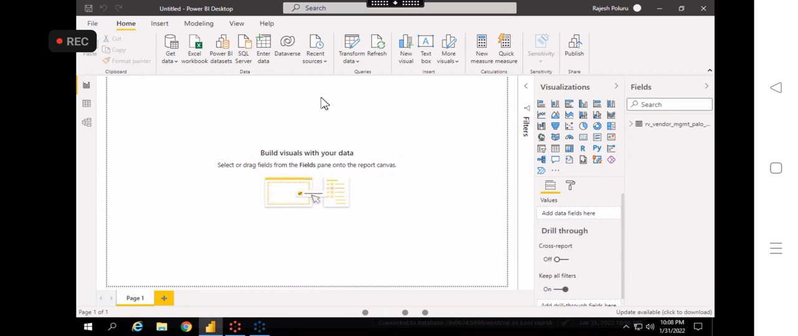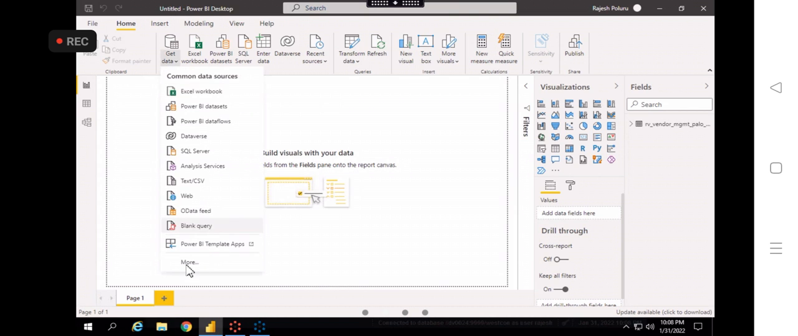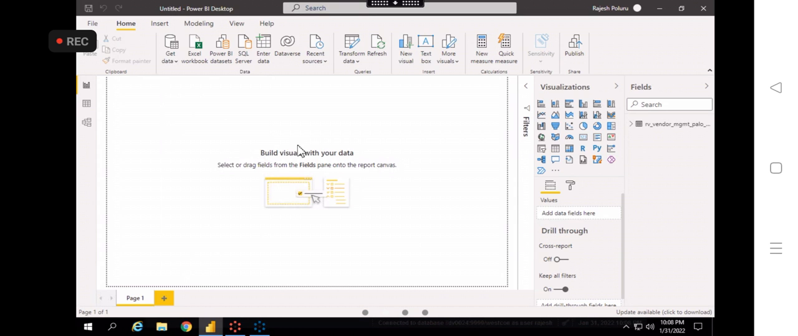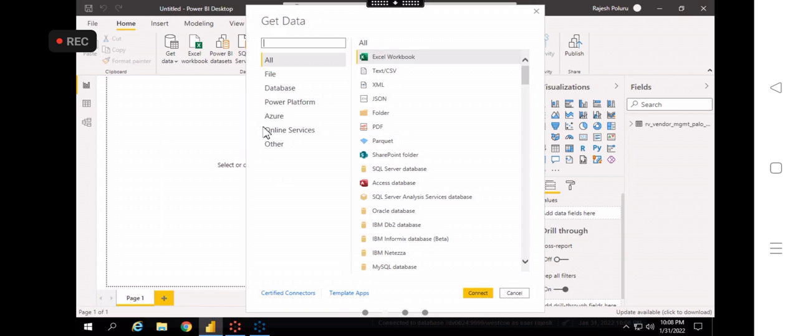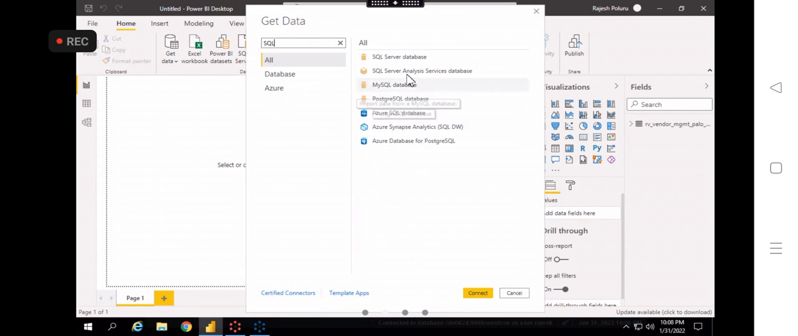But in different companies they will use a SQL server. In a different case they will use Oracle. In different companies they will use SAP. But the process will be the same. So whenever you click on get data, you go to the required source, for example SQL server, and then it will give the pop-up.